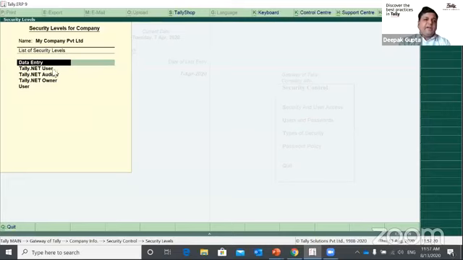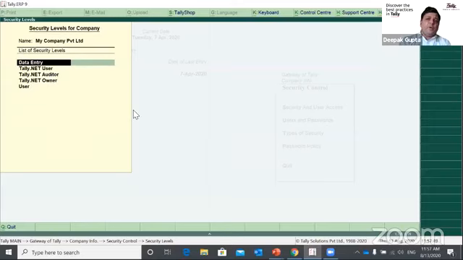Other than that, we have Tallynet user and Tallynet auditor. This is basically using Tally over the internet. Tally has a capability where you can connect your Tally as a remote user and access your Tally data over the internet. So as a consultant or chartered accountant, you can configure your email ID as a Tallynet auditor. Then you can do the audit processes, which we are going to see in the coming slides.